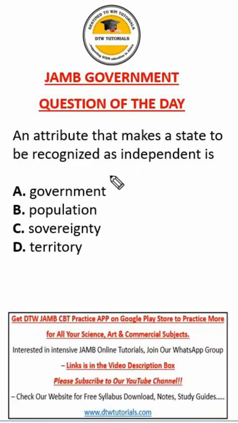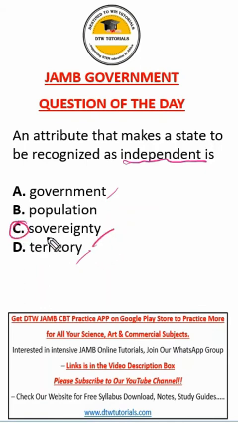Now look at this JAMB government question. It says an attribute that makes a state to be recognized as independent is... Please don't quickly go and pick territory. No, okay? Please, this is easy, straightforward, but if you're too fast, you're going to pick the wrong answer. Some people would just go and pick government or even population. No, the attribute that makes a state to be recognized as independent is its sovereignty.